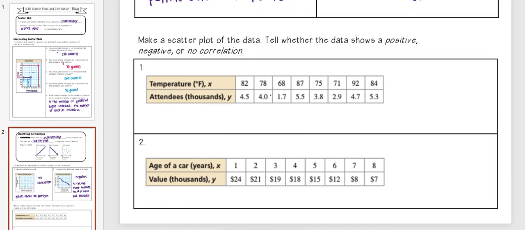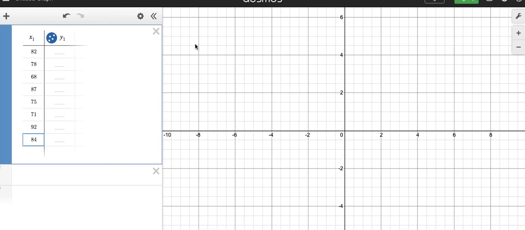Okay, and now I'm going to input all the y values, and I'll make sure I start at 4.5 since I know 4.5 goes with 82. So 4.5, 4, 1.7, 5.5, 3.8, 2.9, 4.7, and 5.3.